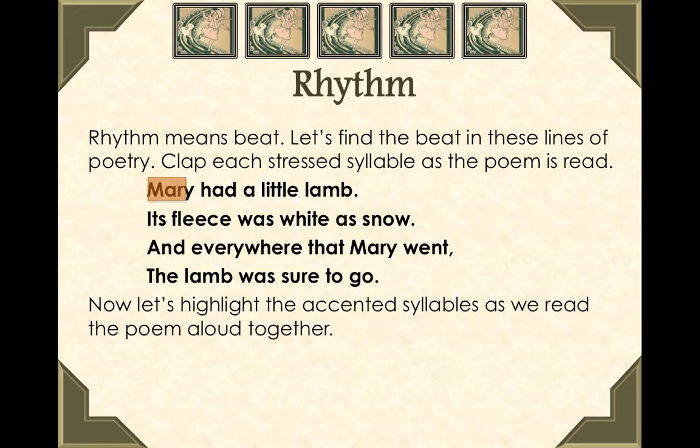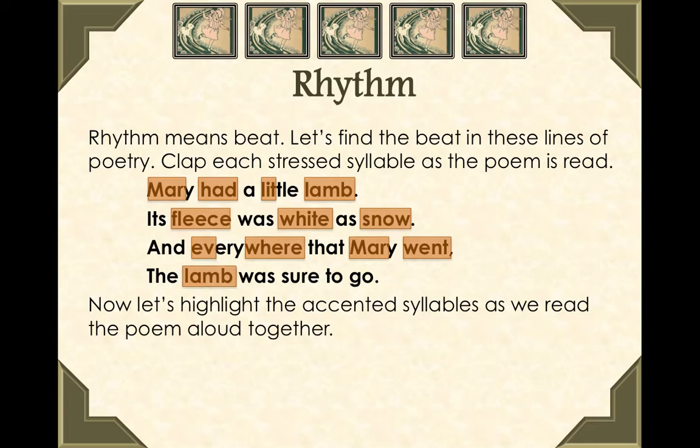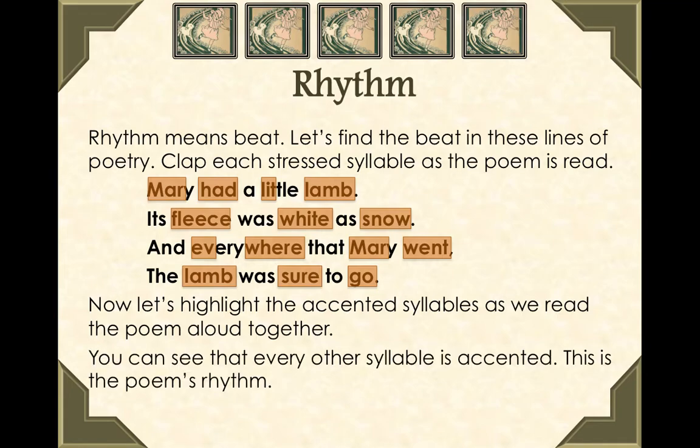Mary had a little lamb. Its fleece was white as snow, and everywhere that Mary went, the lamb was sure to go. The syllables that were highlighted were the accented syllables. You can see every other syllable is accented, so this is showing you the poem's rhythm.